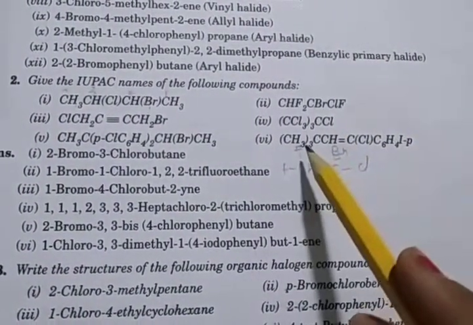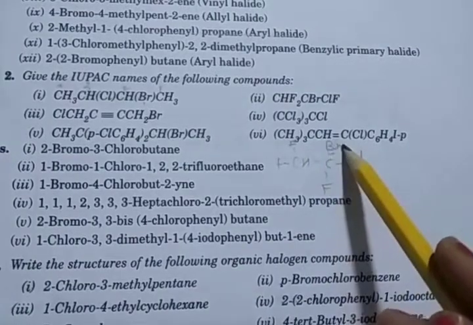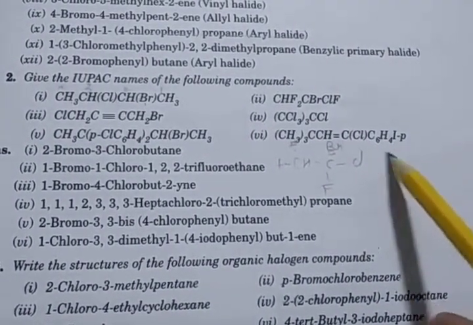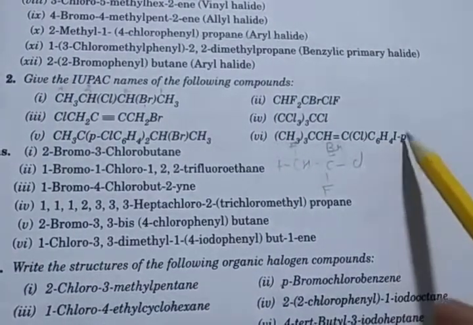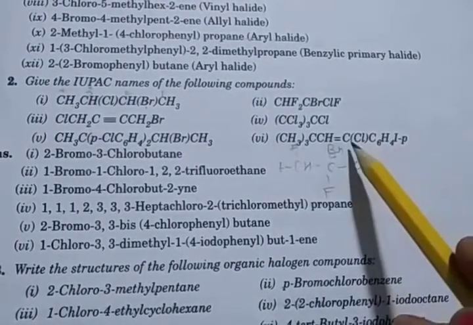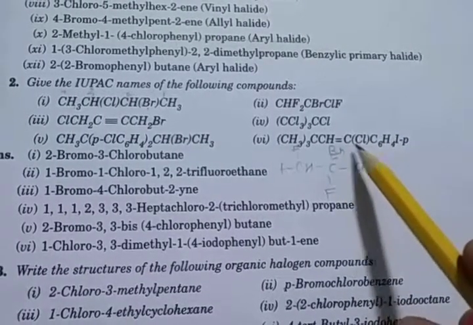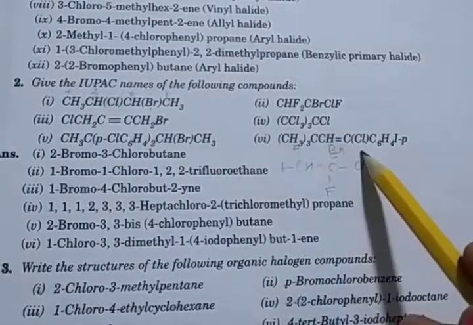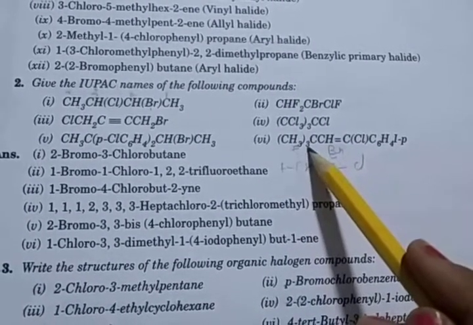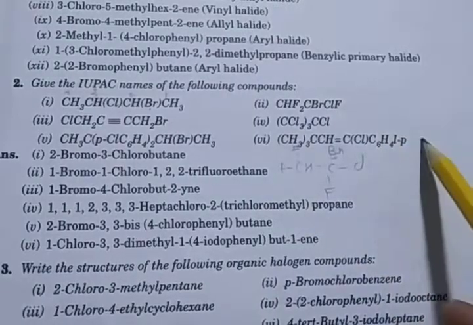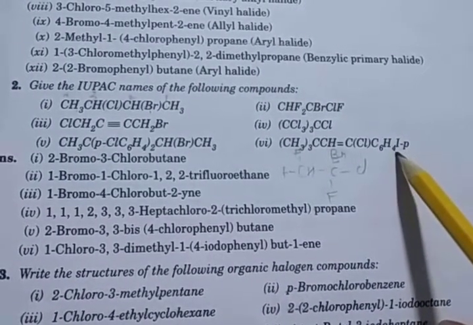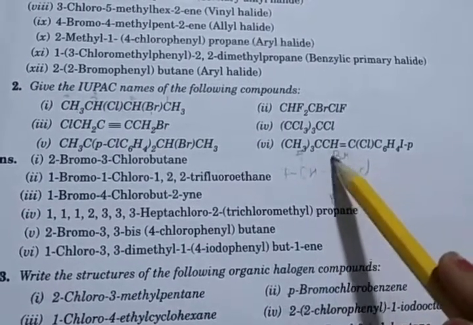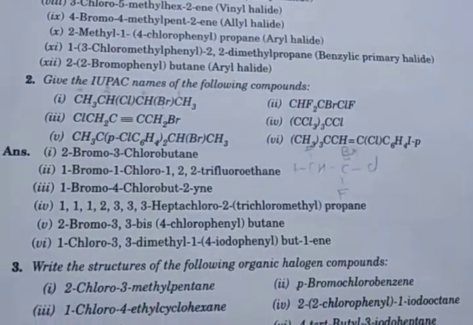Then here, 6th number, you see (CH3)3C-CH=C(Cl)-C6H4-I in para position. So the para position phenyl group has iodine attached, and the first number indicates this chlorine, so 1 chloro, and at the third number 2 methyl groups, so 1 chloro, 3,3 dimethyl, and at the first number, attached is para iodophenyl. So total carbon 1, 2, 3, so but-1-ene.